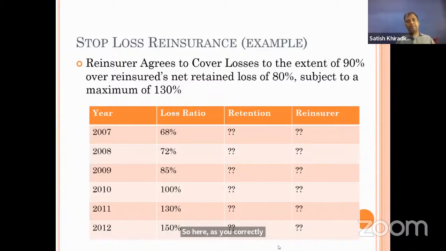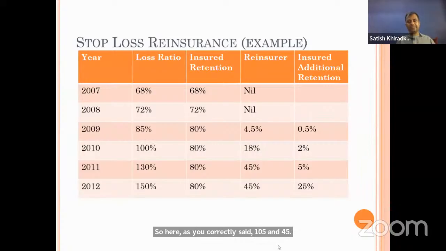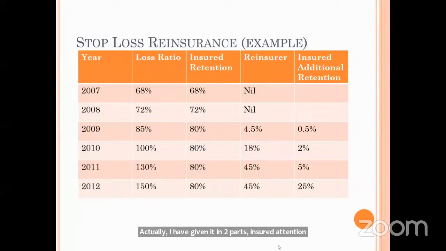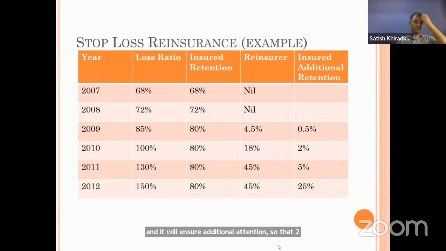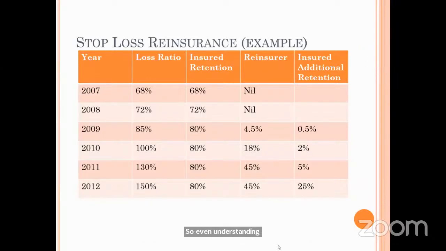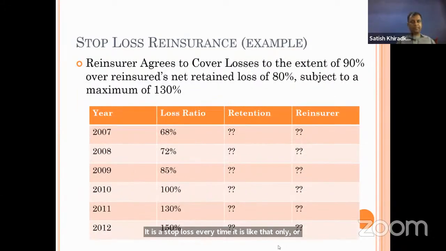Okay. Moving forward, so these are the answers here. I have given it in two parts: insured retention and insured additional retention. So the two together can come, and the understanding will be simple here. Is it clear now? Yes. Can you explain whether this 90% in stop loss is like that every time, or is it just an example you have given? Just an example. If it is mentioned in the question, then only you apply it. If not mentioned, then we take the total in excess of the underlying limit or deductible.